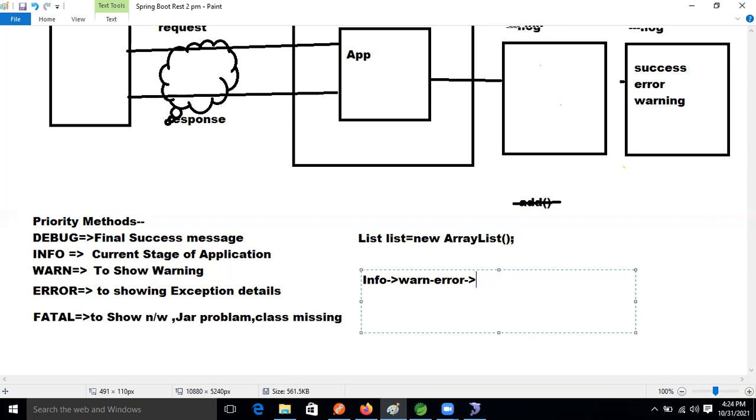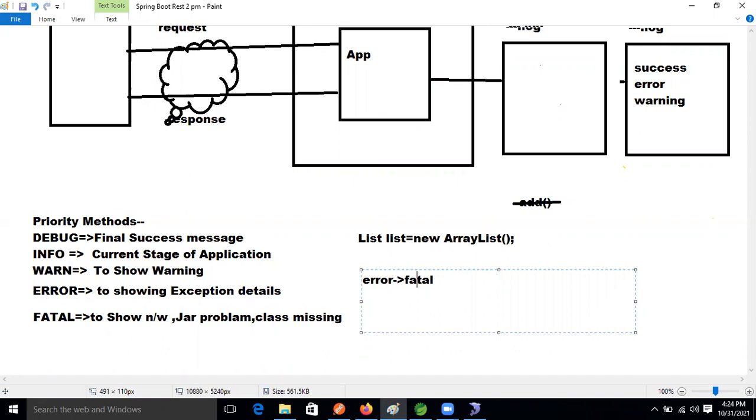Related to what? Fatal also, right? Fatal also. If we are taking the priority from warn, then we can see the error activity as well as fatal. If we are taking error, then error information we will get, and fatal information we will get. Okay, last, all information we will not get.